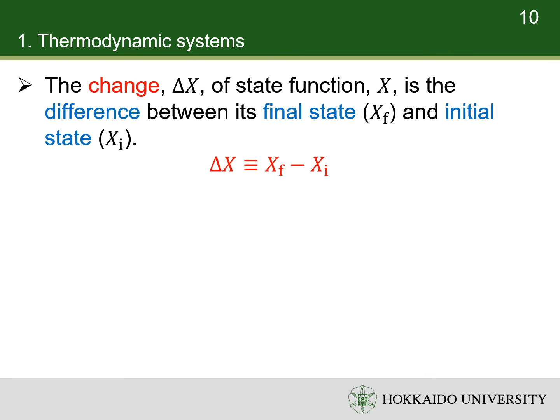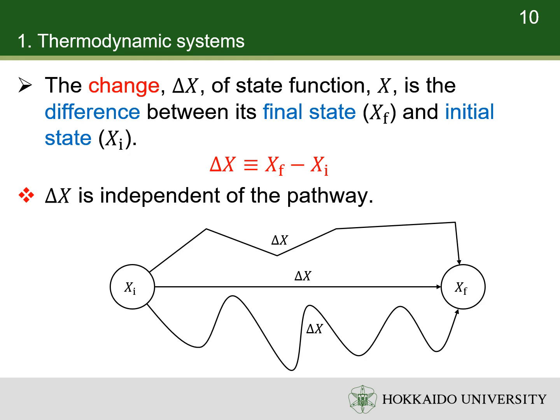The change of a state function is the difference between it at the final state and at the initial state. In other words, the change of a state function is independent of the pathway. On the other hand, if the change of a quantity is independent of the pathway, it is a state function. If the change of a quantity is dependent on the pathway, it is not a state function.